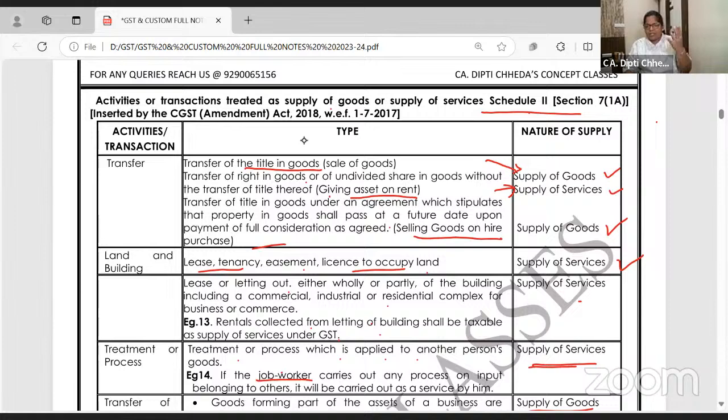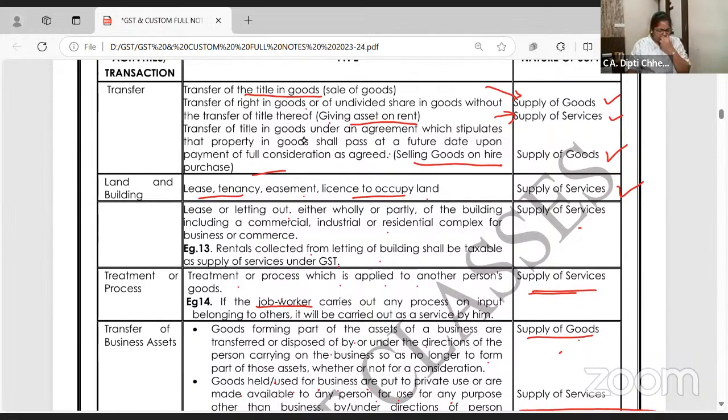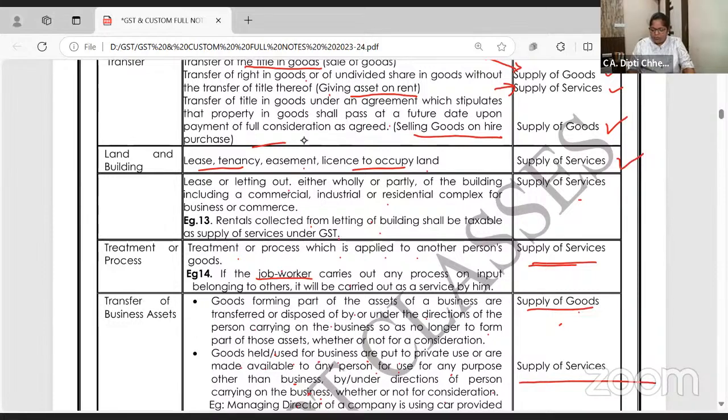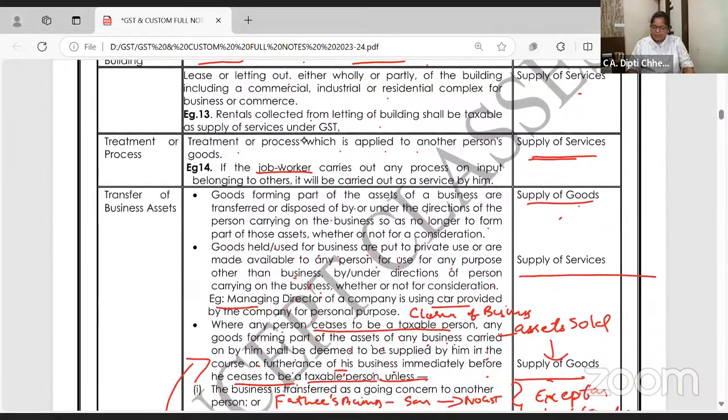If ownership is transferred, supply of goods. If just the right to use is transferred, like rent and all, supply of service. Hire purchase, supply of goods. Land and building given on lease and license, supply of service. Lease and all other cases, supply of service. Job work, service.